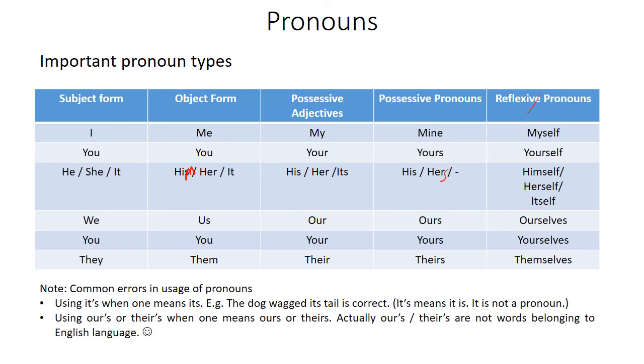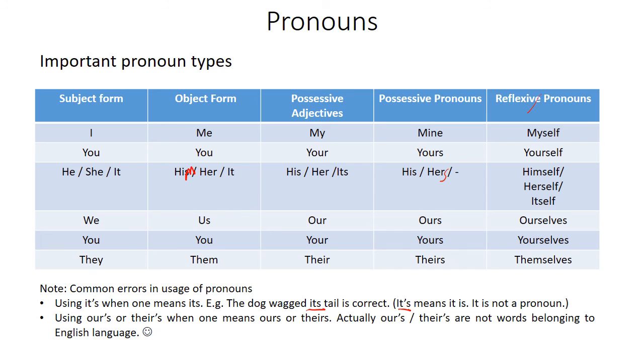Common errors in usage of pronouns. Using it's when one means its. For example, the dog wagged its tail is correct. It apostrophe s means it is. It is not a pronoun. It's a short form. Its without an apostrophe is the possessive form of it. Possessive adjective form of it.